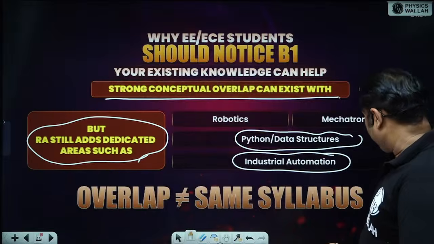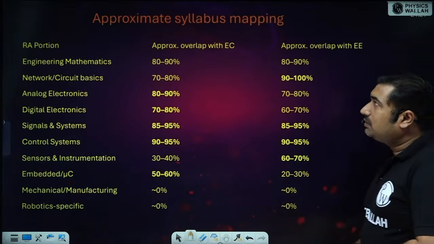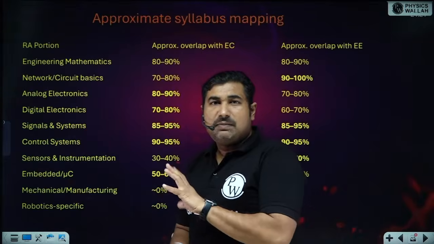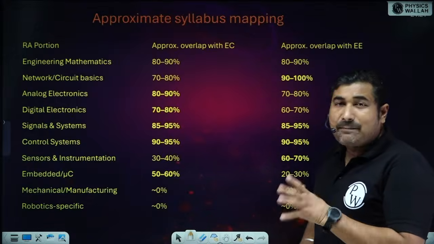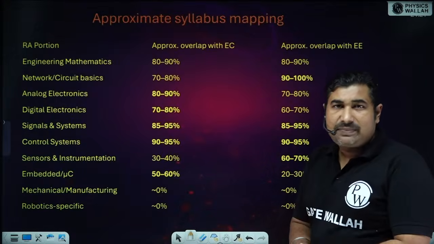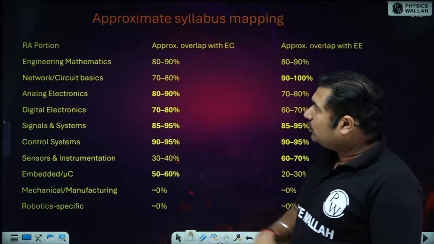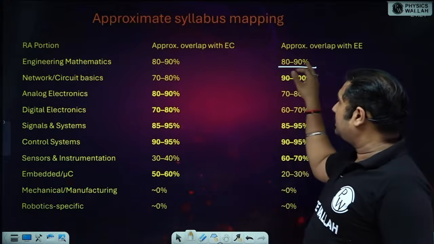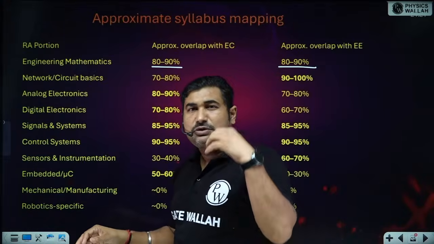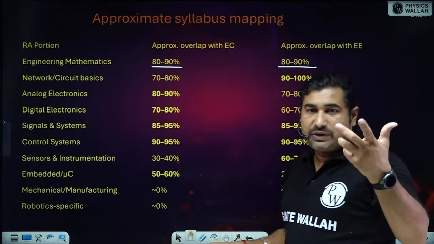Now, if I talk about approximately how much of the syllabus is mapping, if you observe engineering mathematics, almost 80 to 90%, and some of the portions align more towards